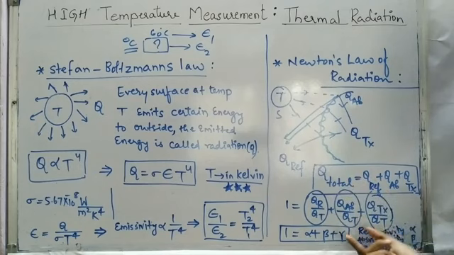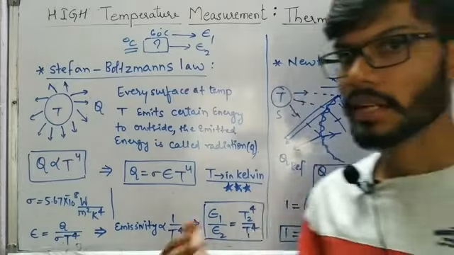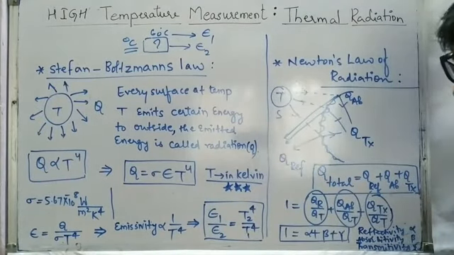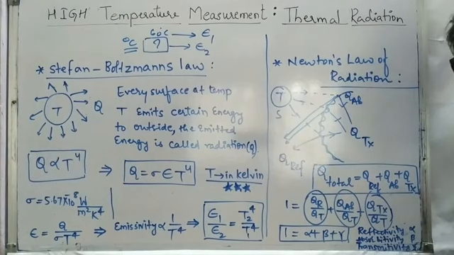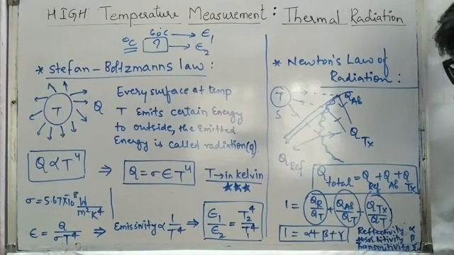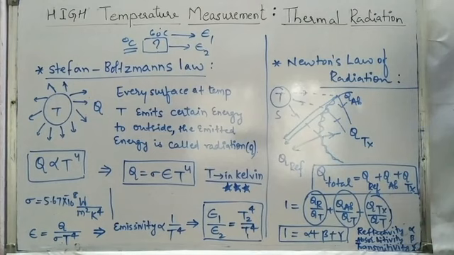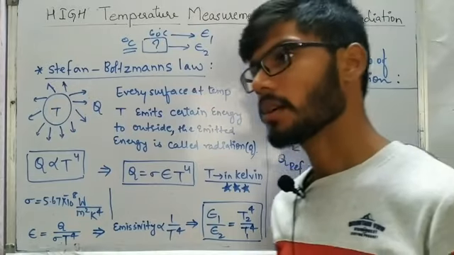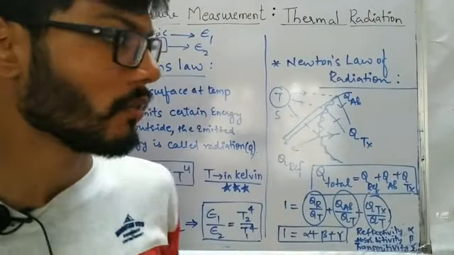If we divide both sides by the total energy, we get 1 equals QR by QT, plus Q absorbed by QT, plus Q transmitted by QT. These ratios, reflected divided by total, absorbed divided by total and transmitted divided by total, are named alpha, beta and gamma. Alpha is reflectivity, beta is absorptivity, and gamma is transmittivity. So the summation of alpha, beta and gamma for any body is always 1.